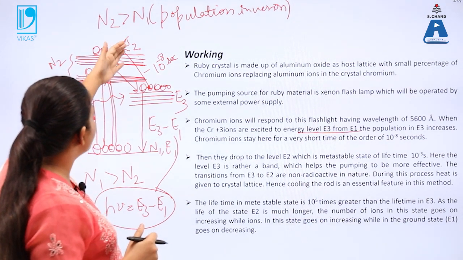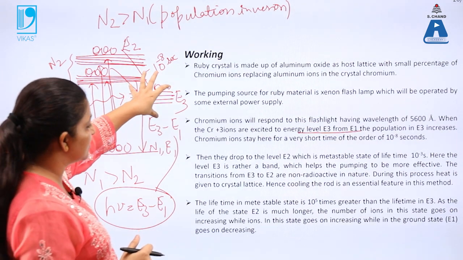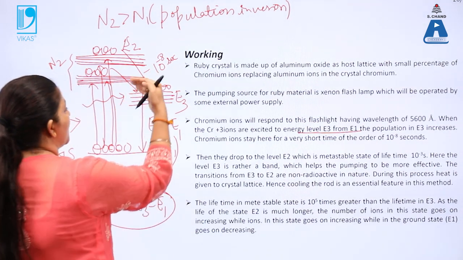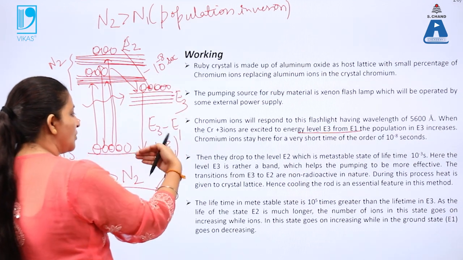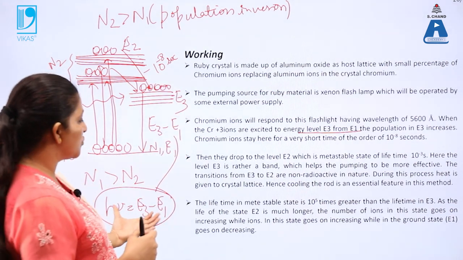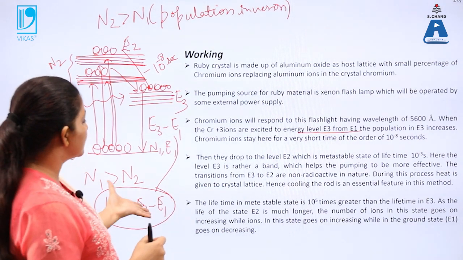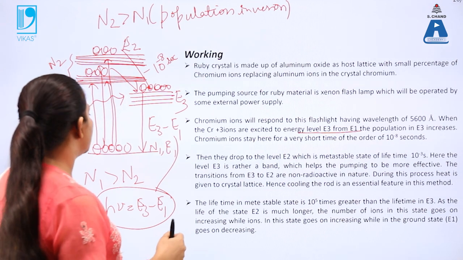So atoms will jump from E2 to E3. Again atoms are more stable at this level. So they will jump back from E3 to E1 by the release of these photons. These photons are responsible for the laser light. So the laser light will be emitted in this case.